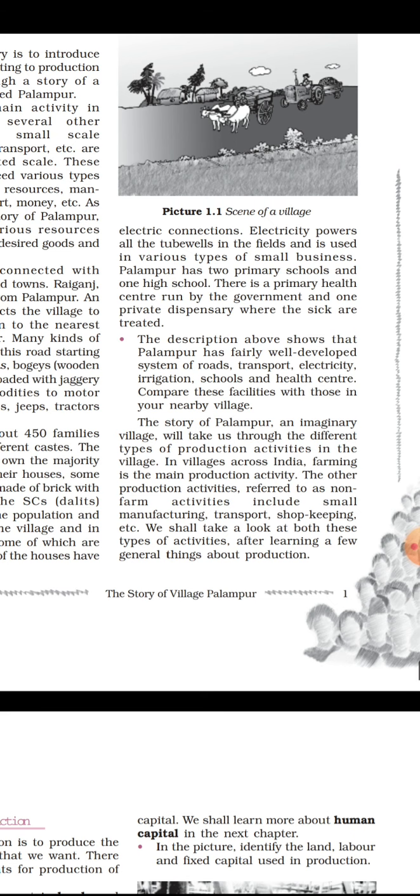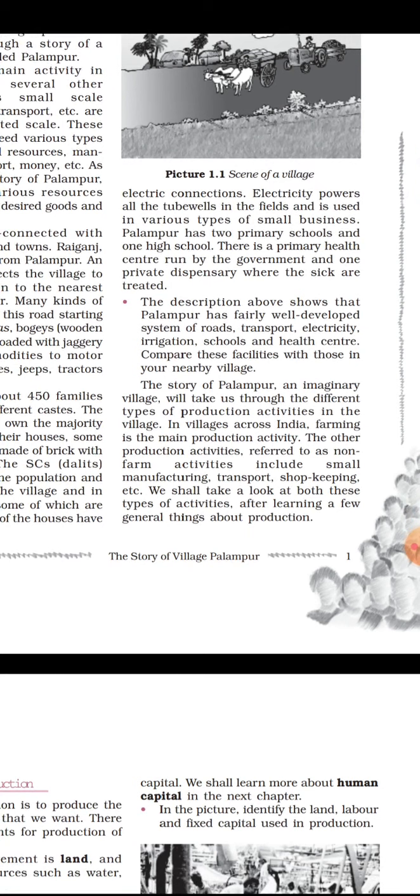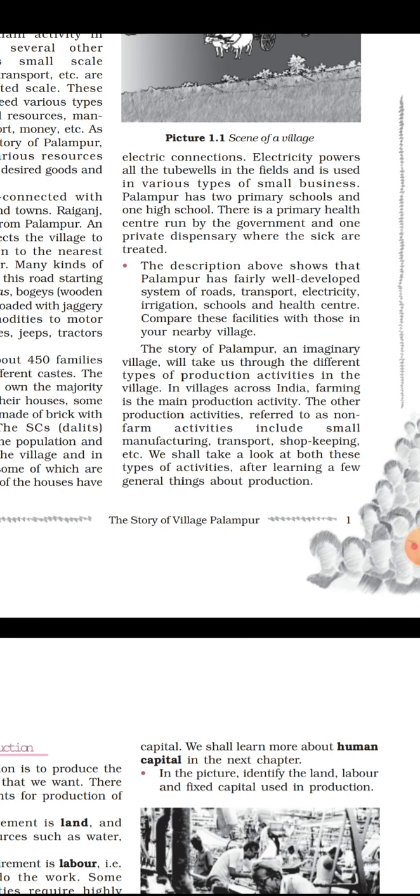The other production activities, referred to as non-farm activities, include small manufacturing, transport, shopkeeping, etc. So besides farming activities, some non-farming activities are also being done, such as small manufacturing, transport, shopkeeping, etc. We shall take a look at both these types of activities after learning a few general things about production. So we will concentrate more on the farming as well as the non-farming activities, but first we will see some general things related to production. We will see what production is, what the requirements for production are, etc.